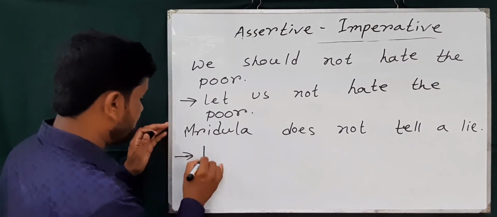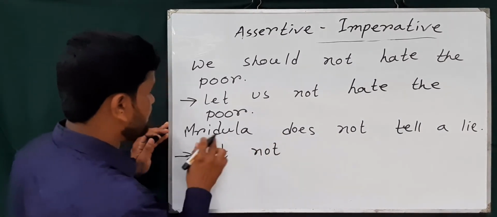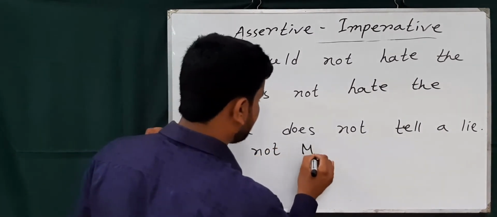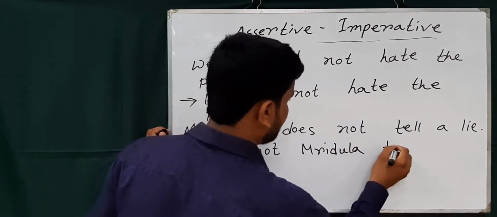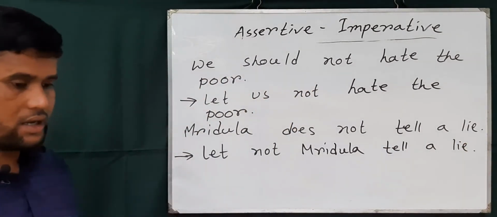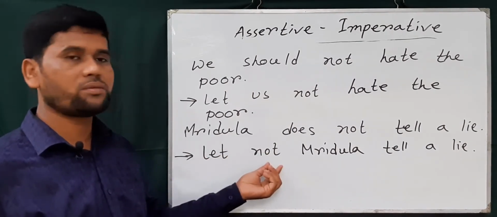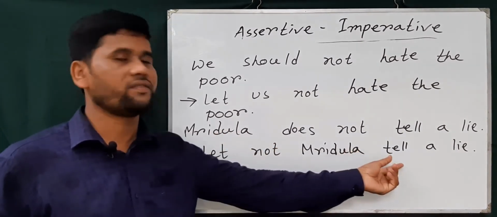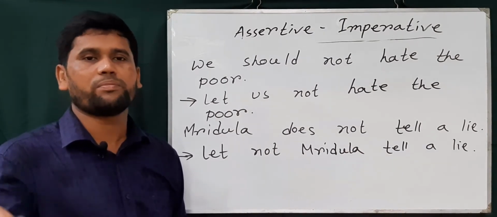So first we use let and not, because the subject is a noun, so we use not before a noun, and then the objective form of the subject and base form of verb. So in this way we can change any assertive to imperative.